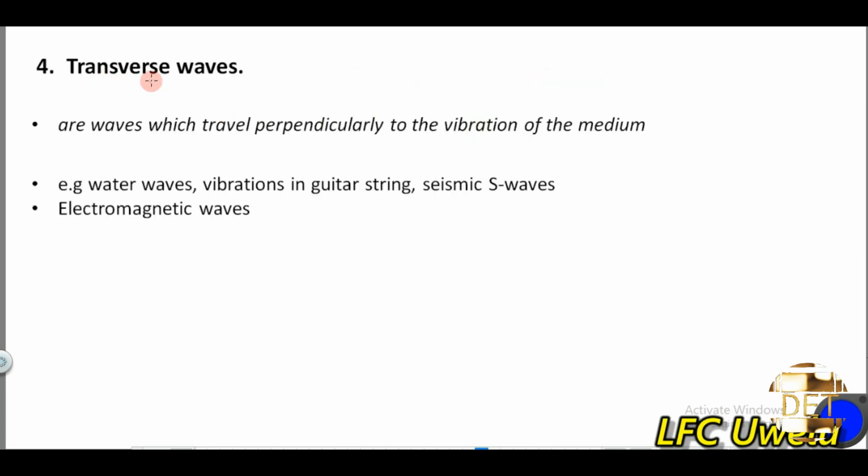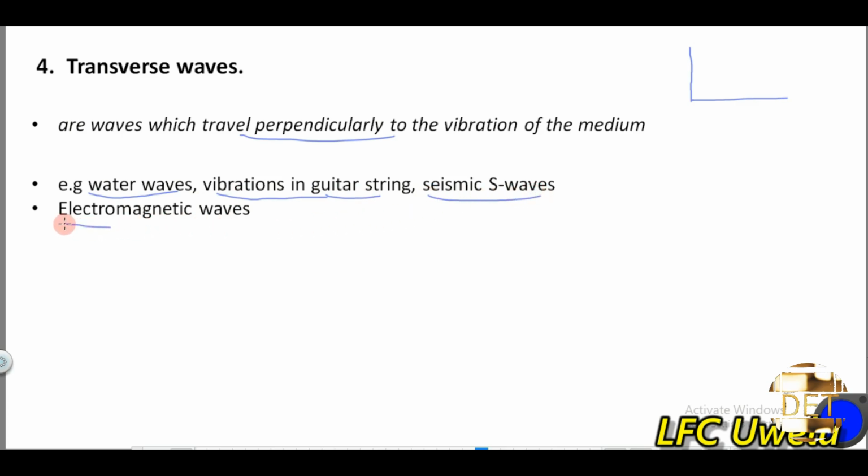Then let's look at the transverse waves. Transverse waves are waves that travel perpendicular to the vibration of the medium. So let's say the vibration of the particles of the medium is in this direction, and the wave is traveling in this direction, we can say that such a wave is a transverse wave, because the wave is traveling perpendicular to the vibration of the particles of the medium. Examples of transverse waves are water waves, vibration in a guitar string, that's waves in a guitar string, then seismic S waves, right?